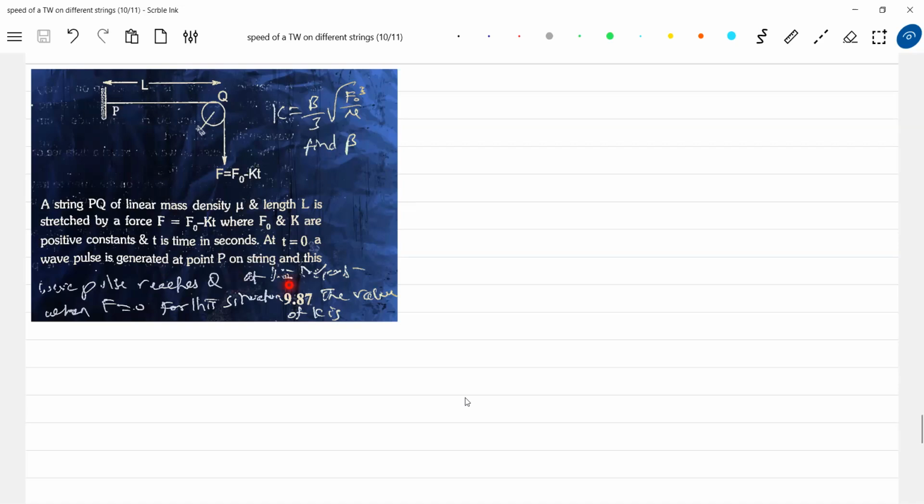at the instant when F equals 0. For this situation, I'll write it properly.